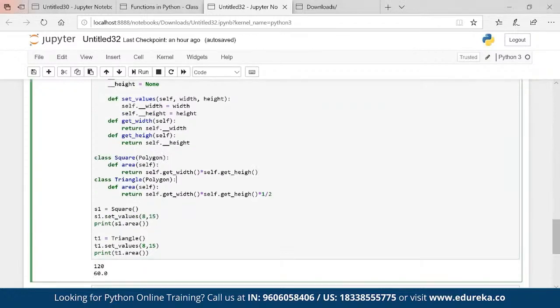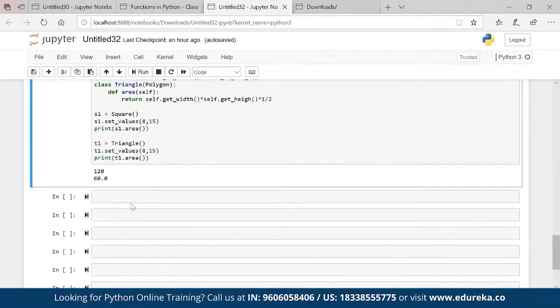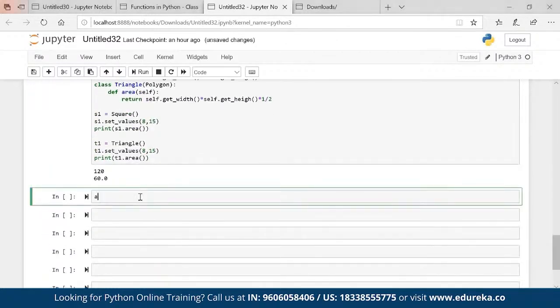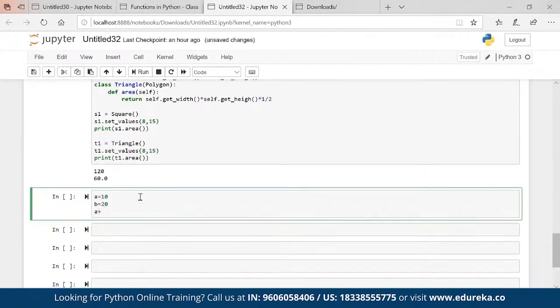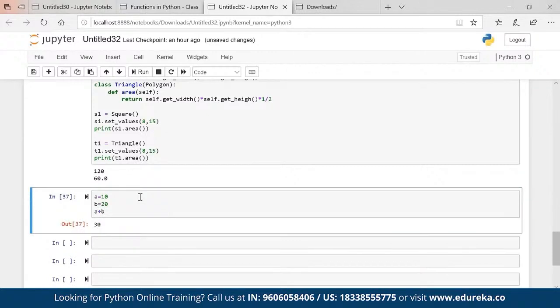Now, what is polymorphism? Poly means what? Multiple. Morphism means what? Forms. So polymorphism is nothing but multiple forms. For example, let's take one simple example. I have A equal to 10 and B equal to 20. A plus B will give me what? It will give me the sum.